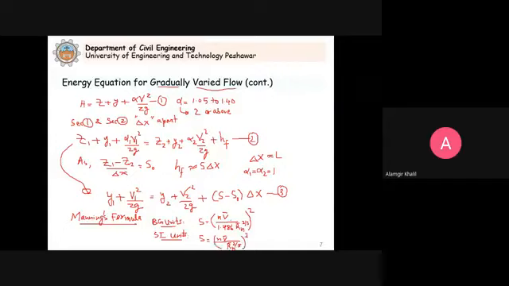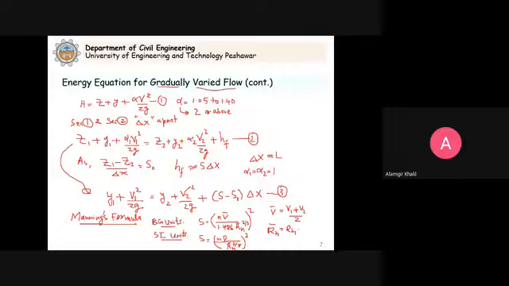Now what do we mean by V bar and R_H bar? We are considering the average conditions, because the velocity is not the same at the two sections. So V bar will be equal to (V1 plus V2) divided by 2, and the hydraulic radius R_H bar will be equal to (R_H1 plus R_H2) divided by 2.